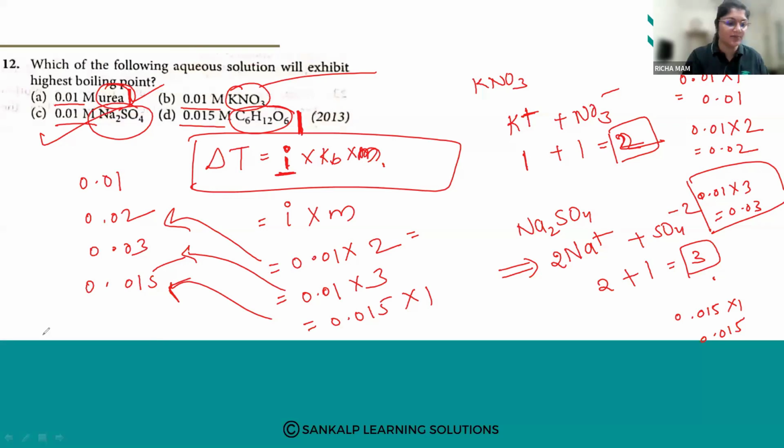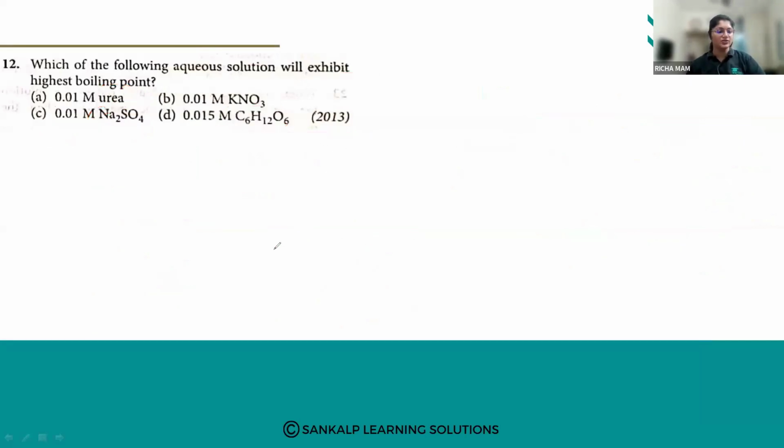If you get some more questions, go through this chapter of solutions and try to solve such questions, similar to whatever I have solved today. If you get similar questions anywhere, you can solve those. Okay, so I shall end the session here. We will meet in the next class. Thank you.